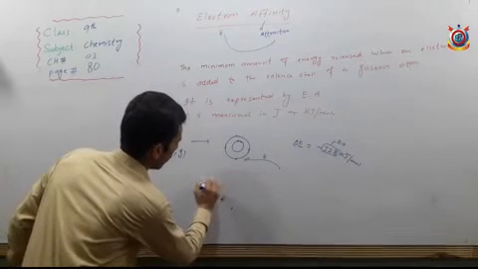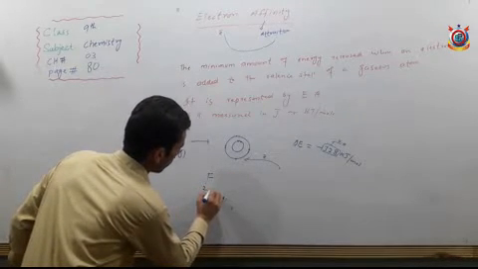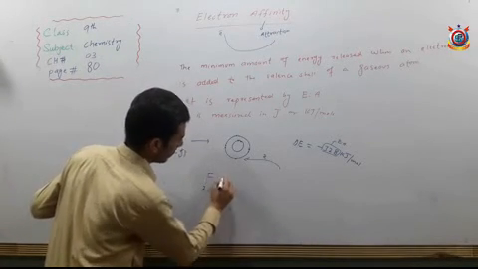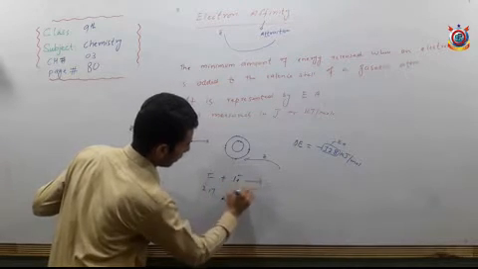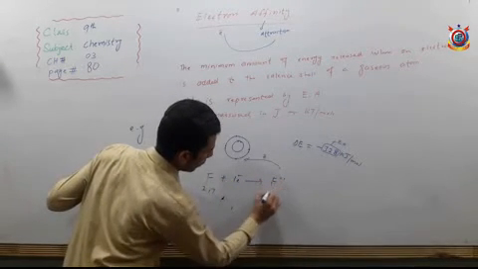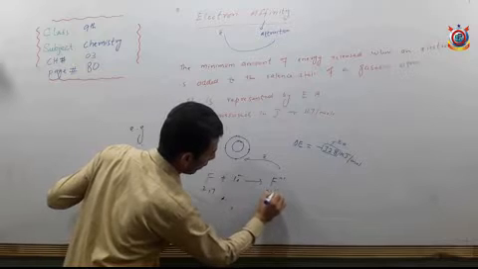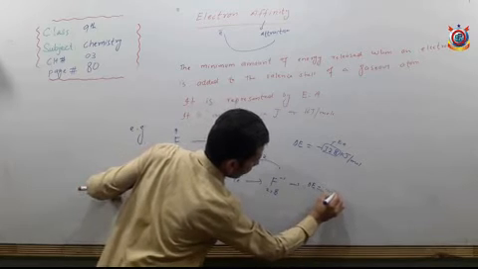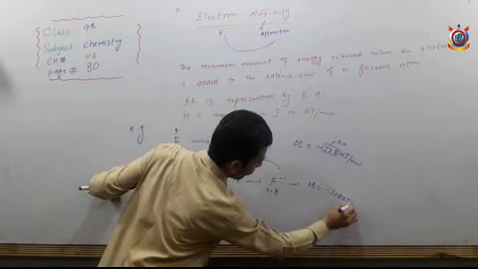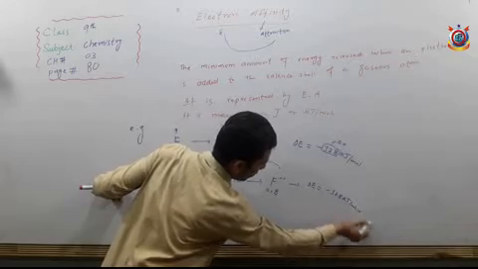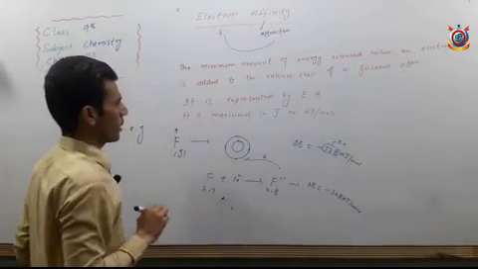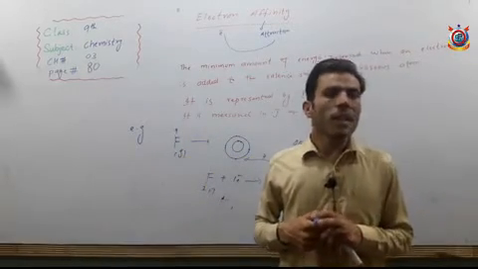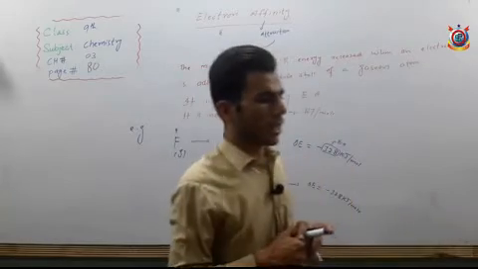Fluorine atom whose atomic number is 9, in first shell 2 electrons, in second shell 7. When 1 electron is added to its last shell, fluorine ion 2 8, and how much energy is released? Minus 328 kilojoule per mole energy is released. This released amount of energy is called electron affinity.